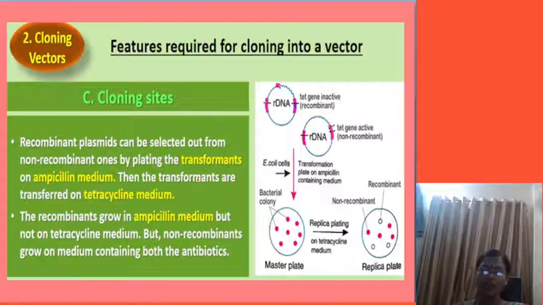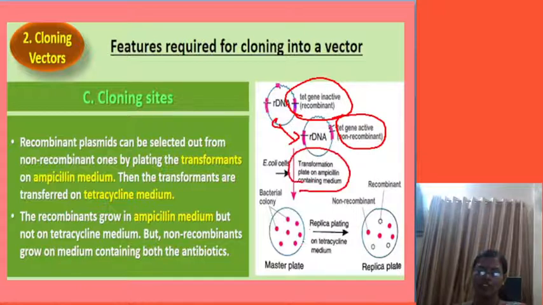Now after this, we don't want non-transformant bacteria. I have told you already, the tetracycline resistant gene is inactive in the recombinant DNA. So the non-recombinants are removed, and finally only the recombinant plasmid is produced.